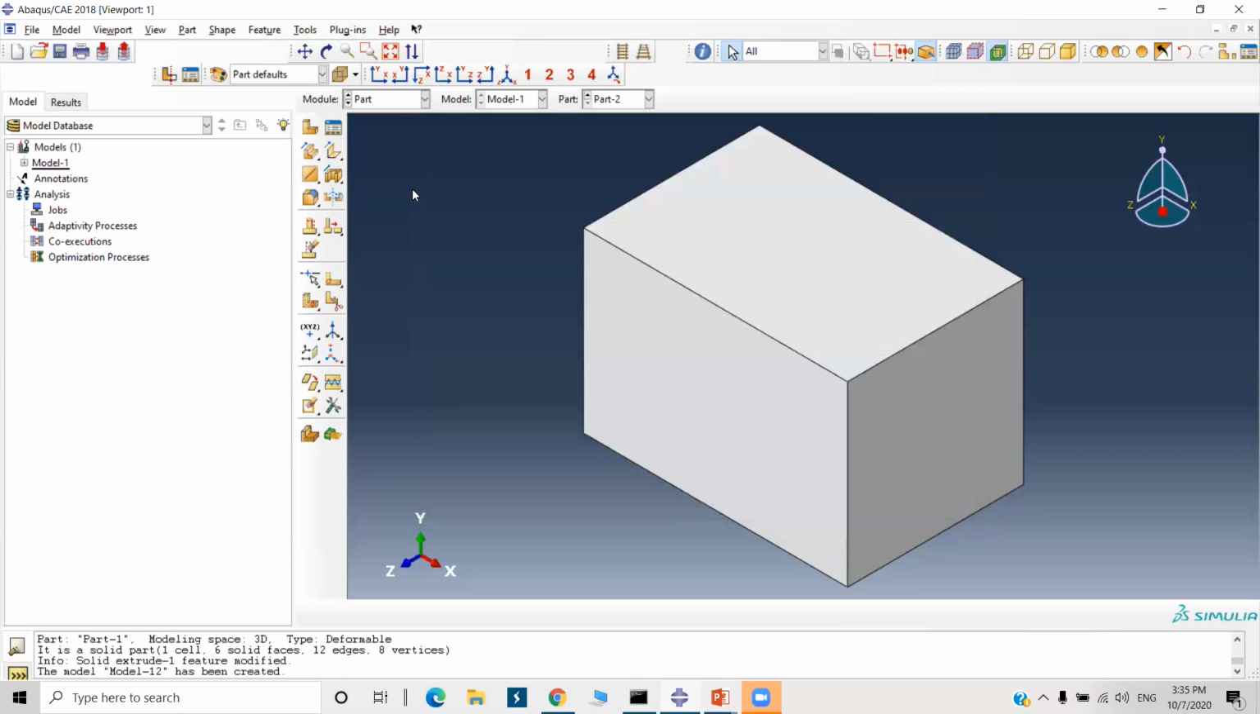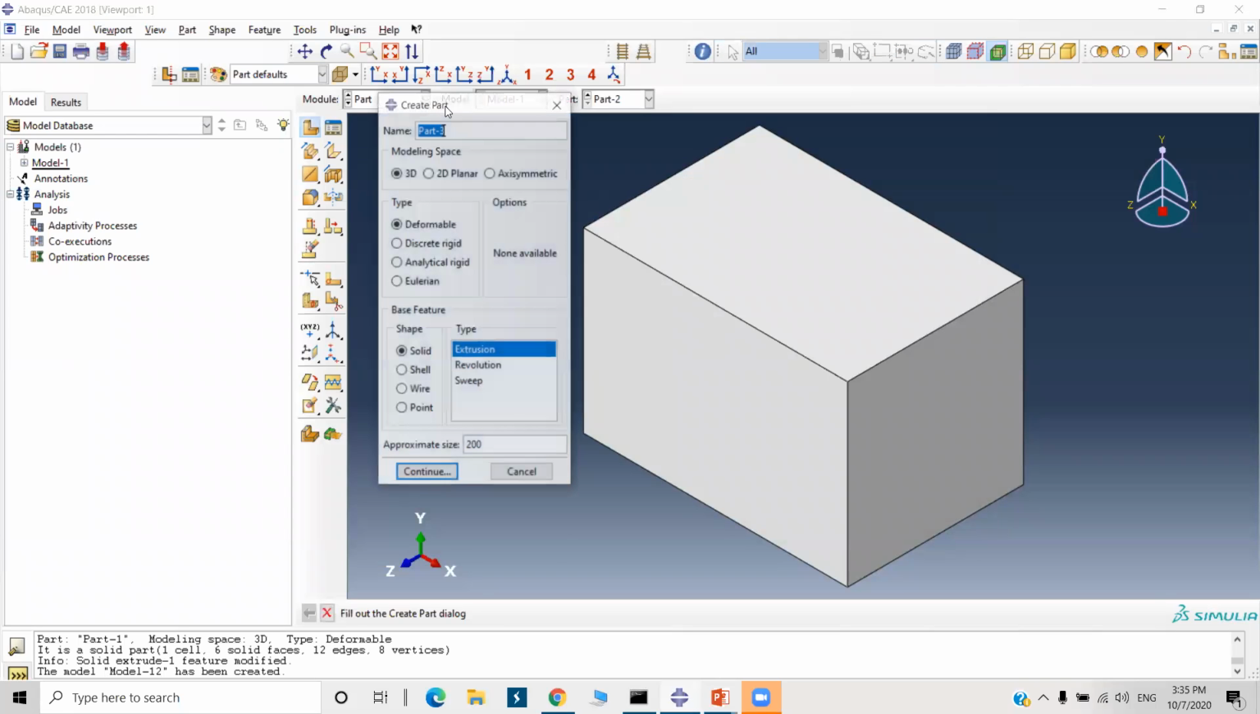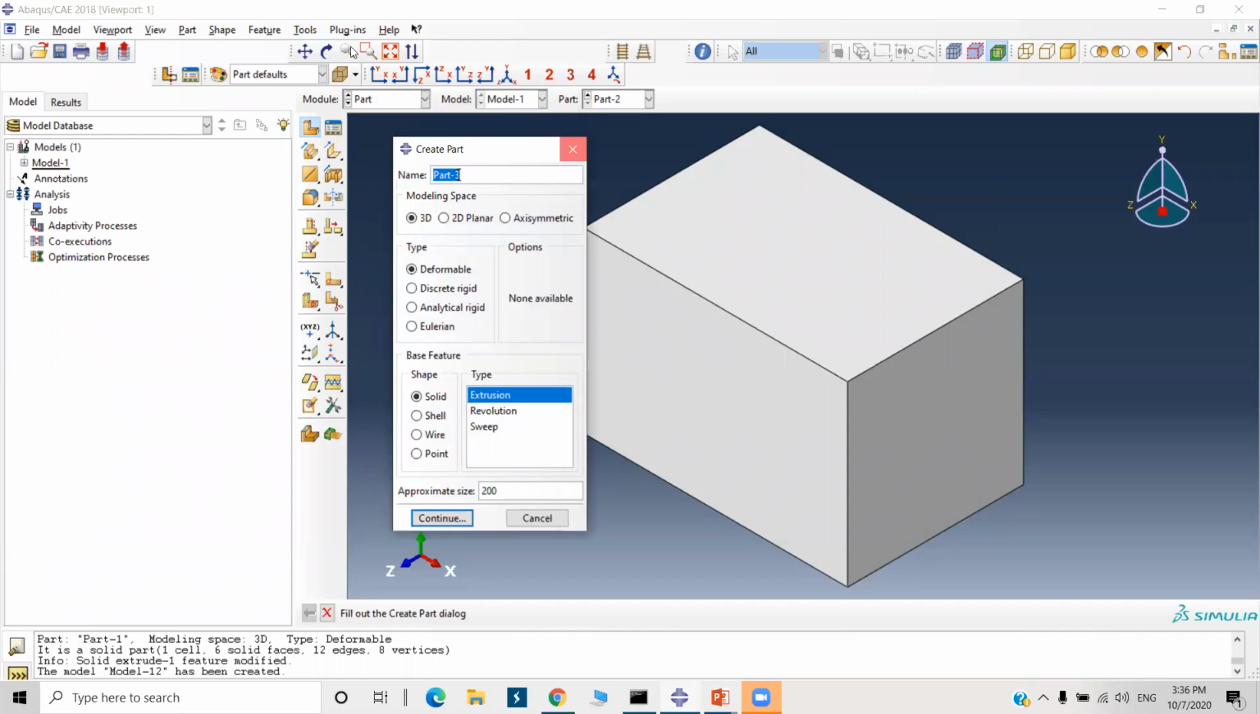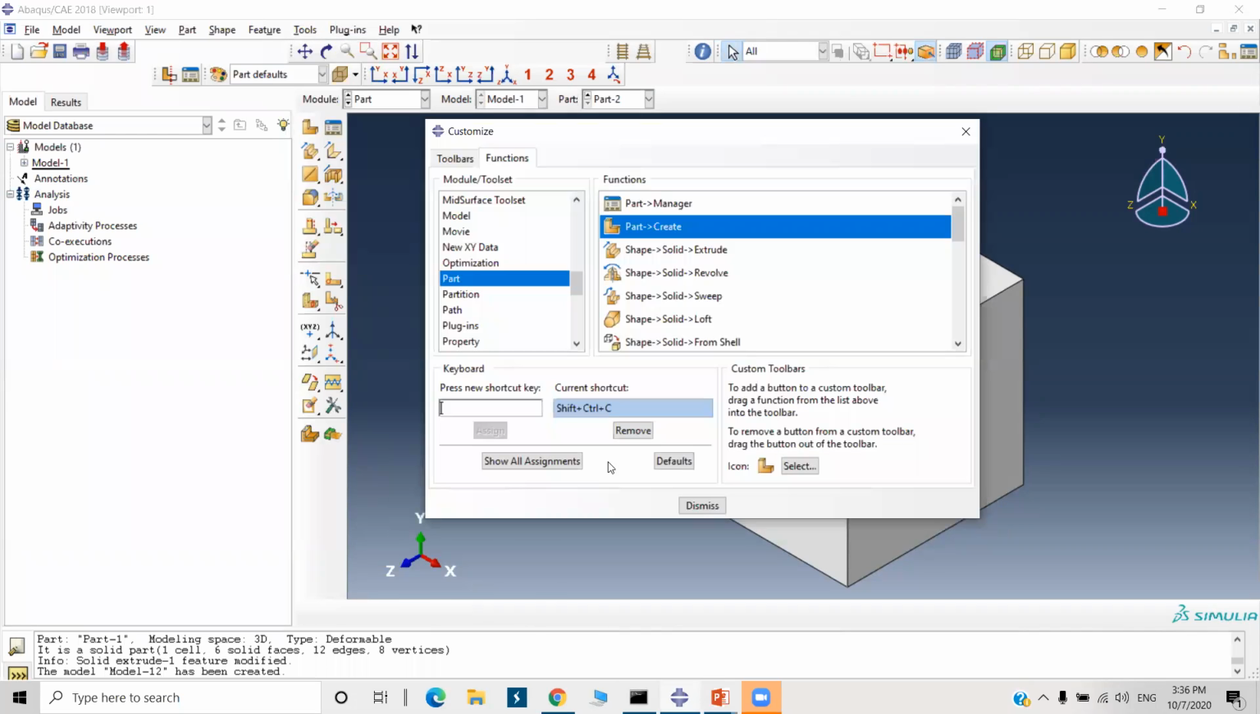Now, if I want to create a new part, I have to press the shortcut key. If I press Control Shift and C, it will open this create part dialog box. So this way you can create shortcuts for your convenience. I will make it default because right now I don't need any, because we can directly click here.